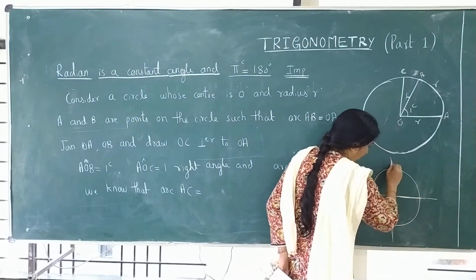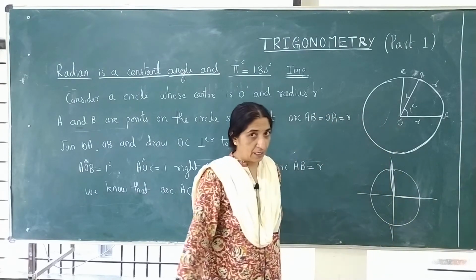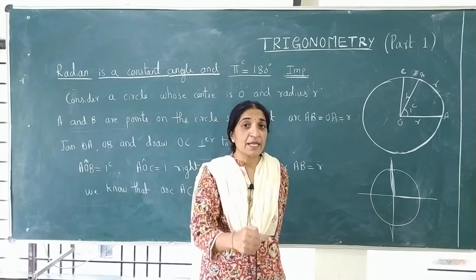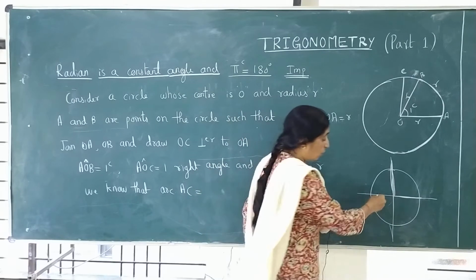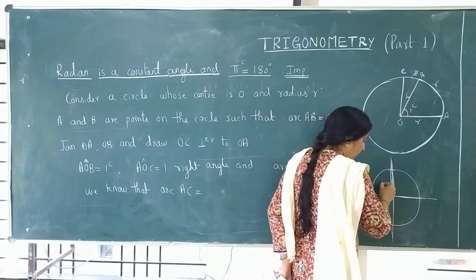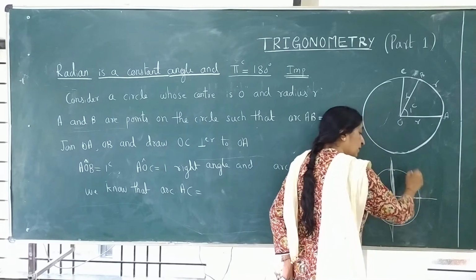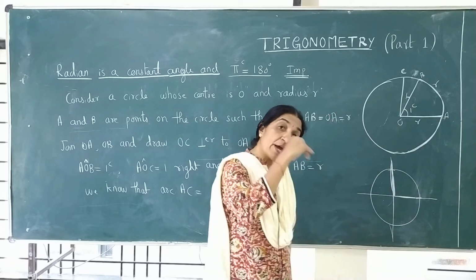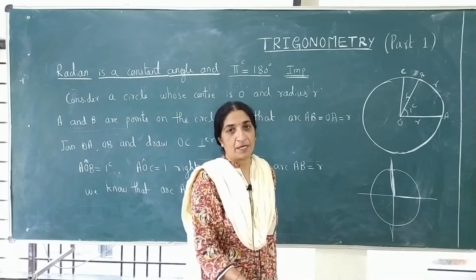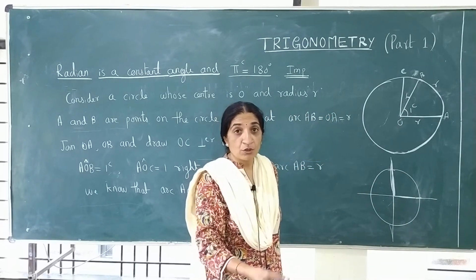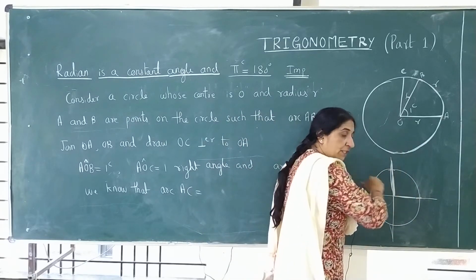All the 4 parts are equal. This is 1/4 of the circumference of the circle, because there are 4 equal parts.